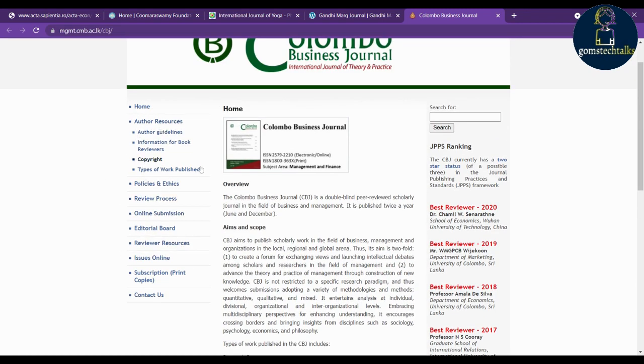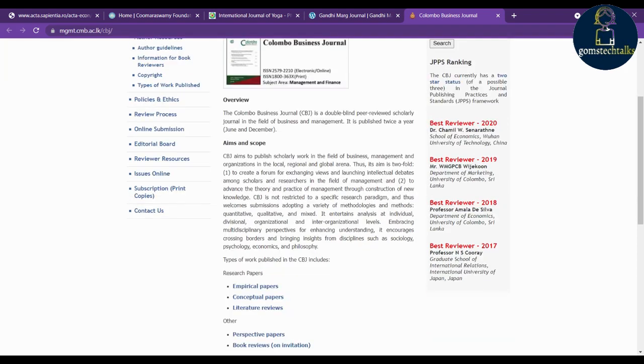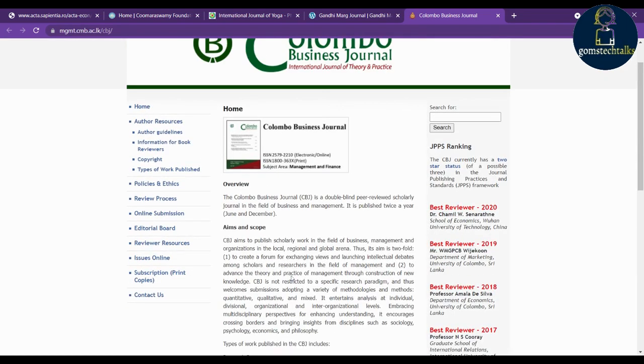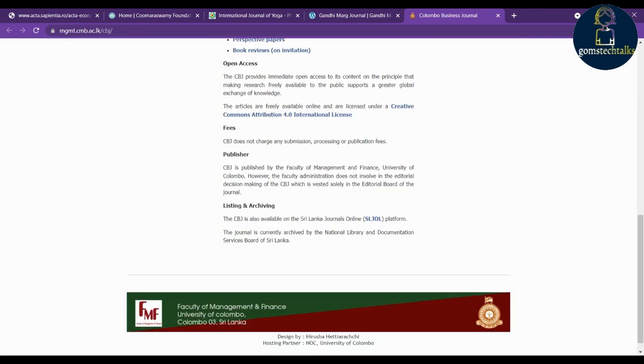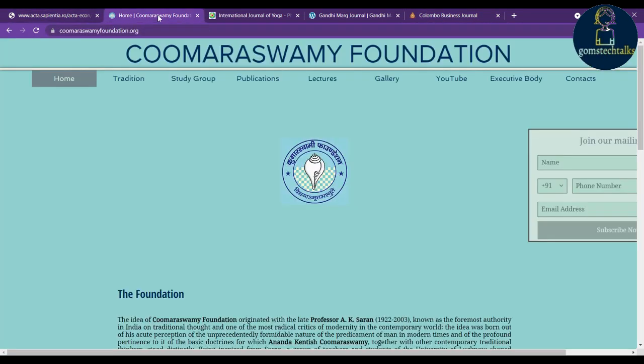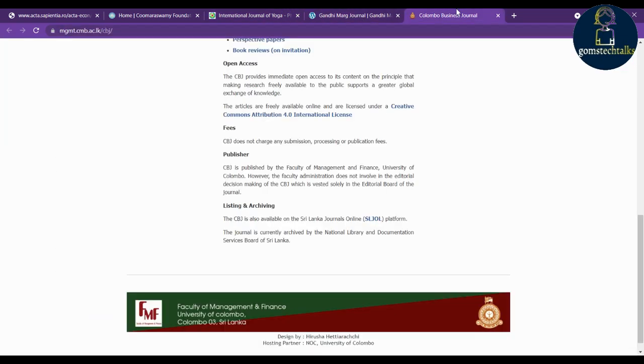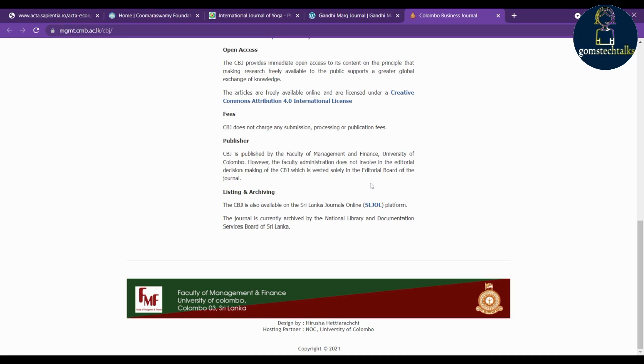In a few journals they show abstracting and indexing as a separate web page. And in a few journals they might have included it in the home page itself. So it is all based on the website which you are trying to see. Here you can see various things about the journal. So always please be very sure, before submitting to any journal, to check what the journal is all about, what things you have to submit, the scope of the journal, how many days it will take, and everything.